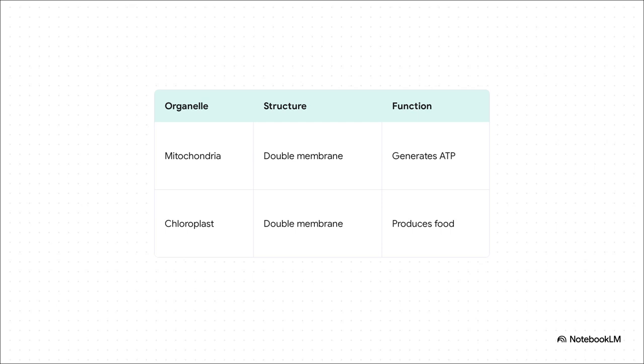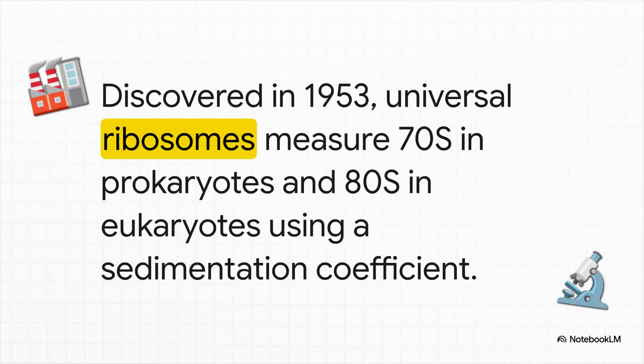But here's what's truly mind-blowing. These organelles are semi-autonomous. That means they actually have their own circular DNA and their own ribosomes. They operate almost like independent foreign factories, just living inside the cell. Speaking of ribosomes, let's highlight these vital little protein factories, discovered by George Palade back in 1953. Because they don't have a membrane, they are universal. You'll find them in both prokaryotes and eukaryotes.